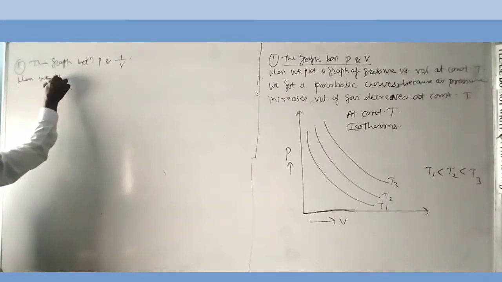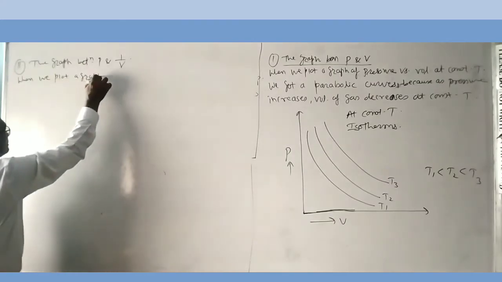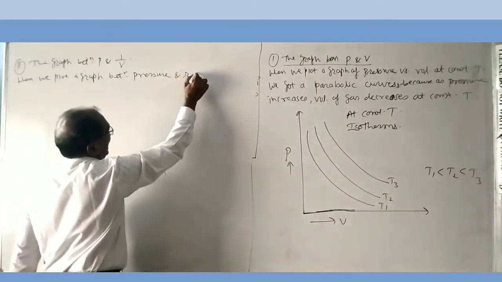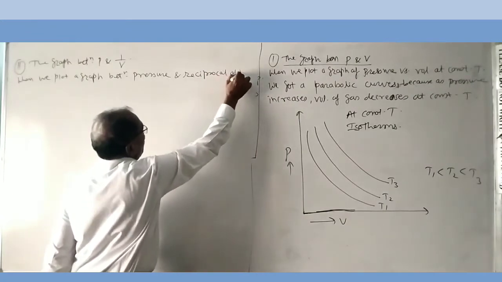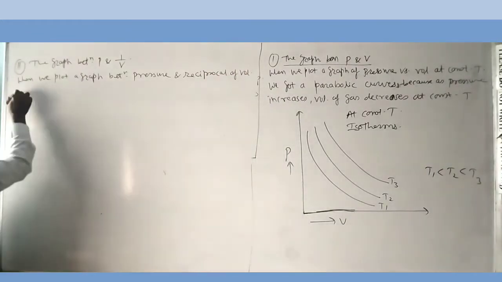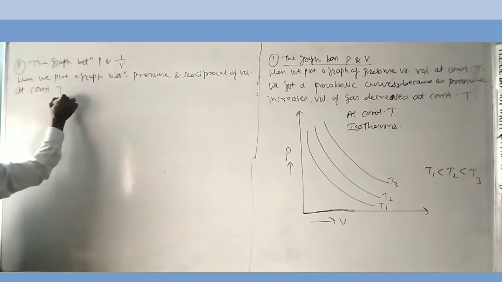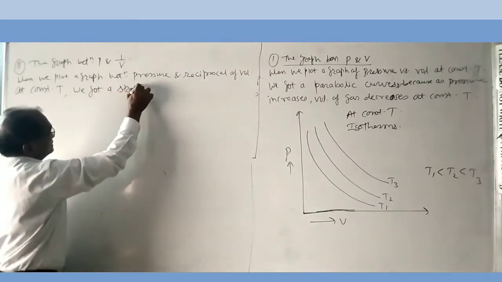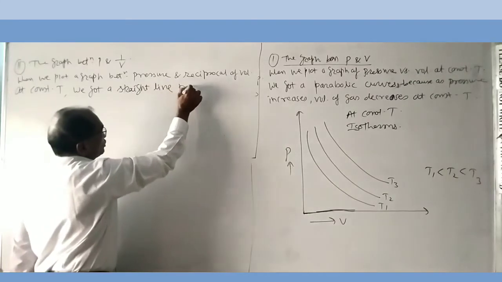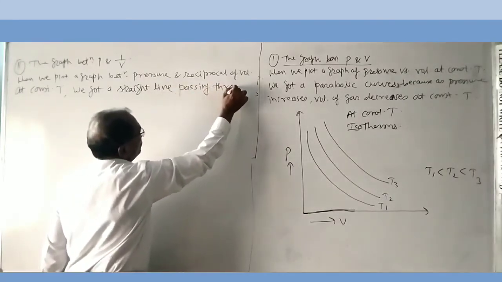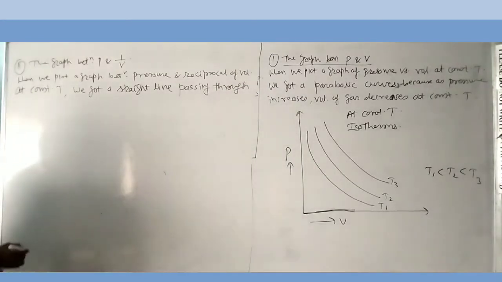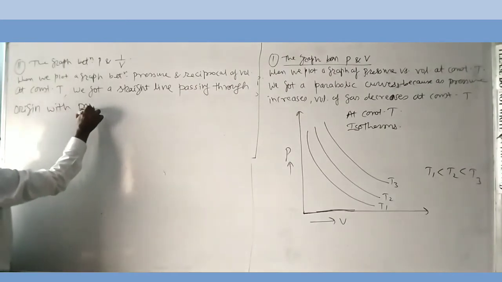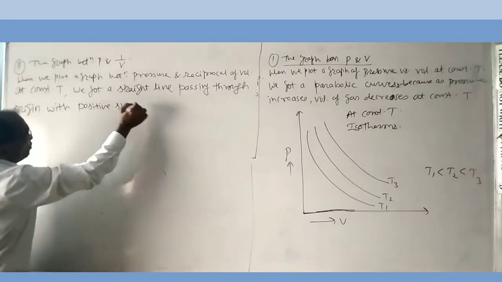When we plot a graph between pressure and the reciprocal of volume at constant temperature, we get a straight line passing through the origin with positive slope.